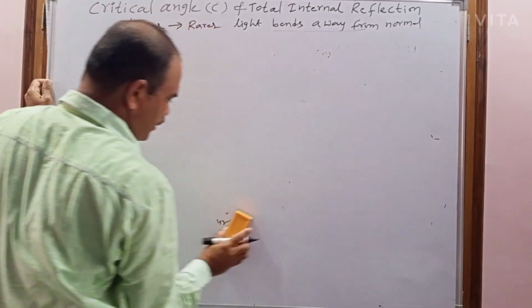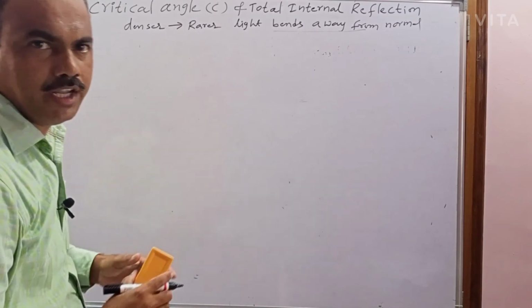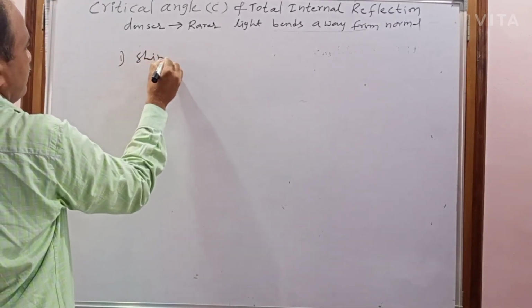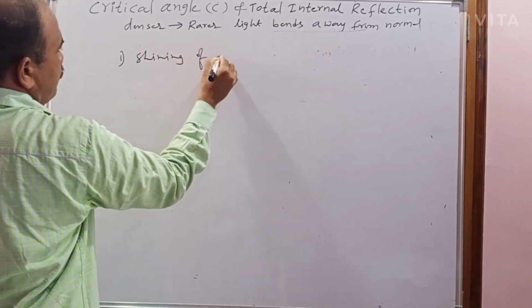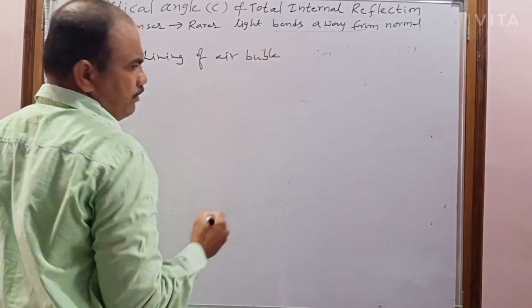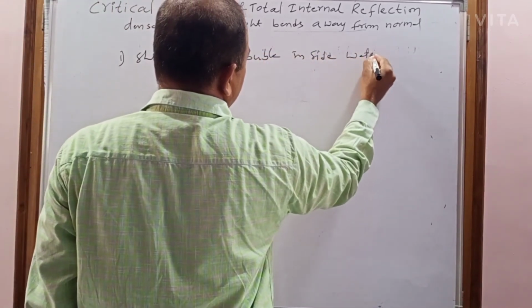That is because of total internal reflection: the shining of an air bubble inside water.